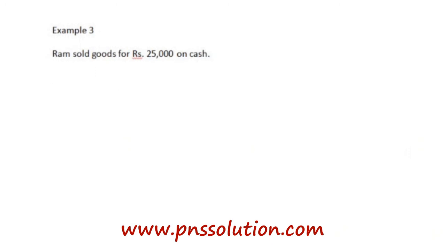Next example is Ram sold goods for rupees 20,000 on cash. So our cash is increasing, which is an asset, hence cash account is debited, and our sales is also increasing. Sales is a nominal account, so it is credited. Similarly, sales is a revenue item which is increasing, hence it is credited. So the entry will be cash account debit to sales account.